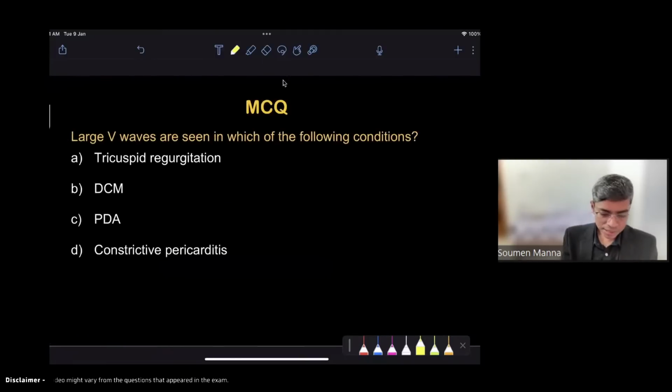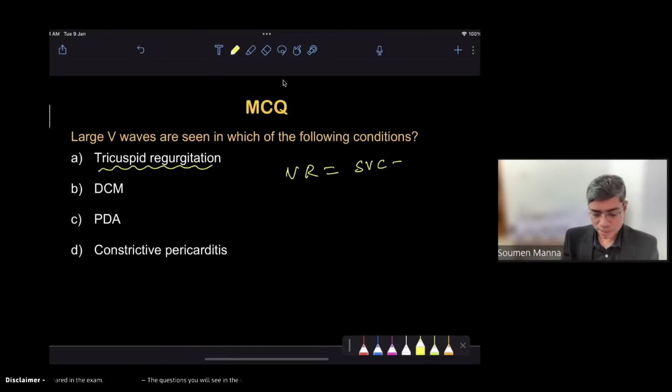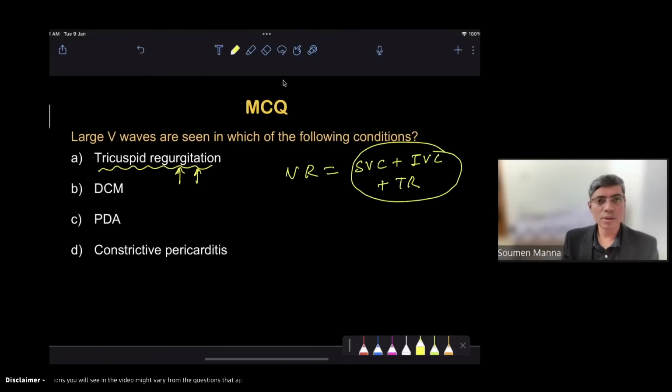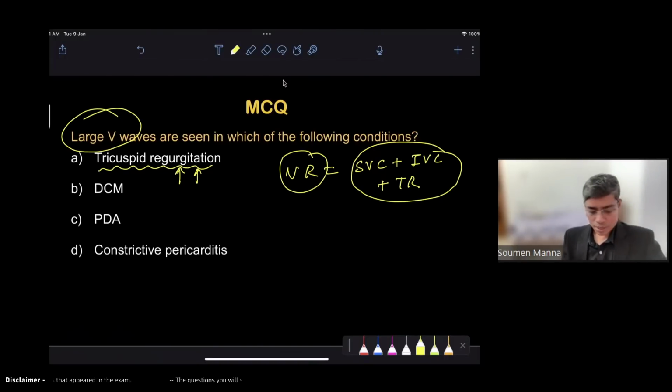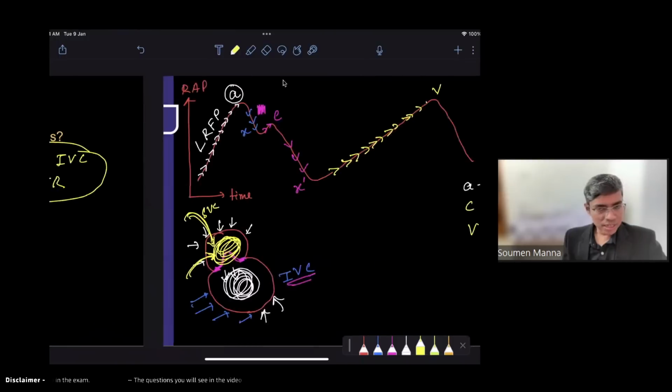Now look at this case of tricuspid regurgitation. Normally the venous return comes from the superior vena cava plus inferior vena cava. Whenever there is regurgitation of blood back from the right ventricle to the right atrium, with the tricuspid regurgitation, that blood will also add up. What will happen? The venous return will be more than normal, and because of that, a large V wave will be seen. So that's why a large V wave is seen in tricuspid regurgitation.